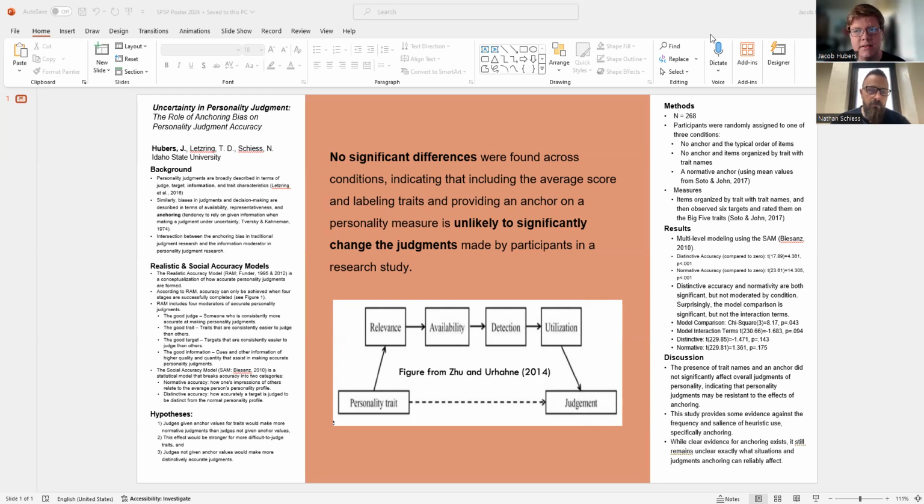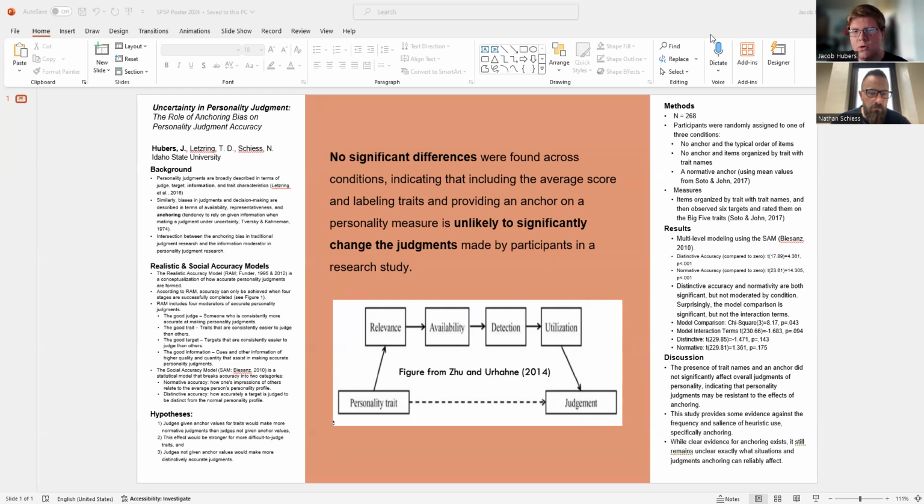To examine this, we did a study which resulted in 268 participants. These participants were randomly assigned to one of 3 conditions. The first was a condition where they received no anchor in the typical order of items. In the second condition, they received no anchor, but the items were organized by trait and with the trait names, rather than being all mixed together, as is typical with the BFI. The last group, and the one we are most interested in, contained a normative anchor and was organized by trait. This normative anchor was essentially the mean for each personality trait, where they were given basically the average score that someone would score on this measure.